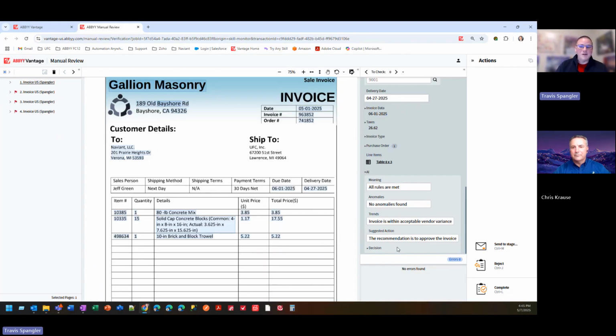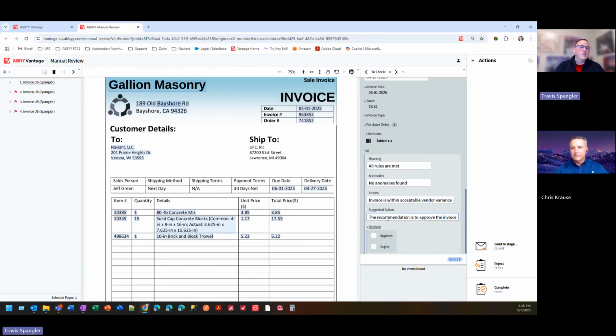And then another option here is suggested action. So based on the information we extracted, the AI rules, anomalies, and trends, the AI is going to make a recommendation on whether or not we should approve, escalate, or even reject the final decision on the invoice. So this is a really cool step. This is taking your typical AP processing, which a lot of you are doing every day. And if you're not, we'd love to explore that with you. But this takes that and puts that spin on how we make this even more useful for us, so that our business folks aren't just verifying data, but they're verifying that the invoices that are coming in are actually relevant and important to our organization, and that our vendors, our suppliers, are following the rules that we have set for them. So that's a very clean invoice.